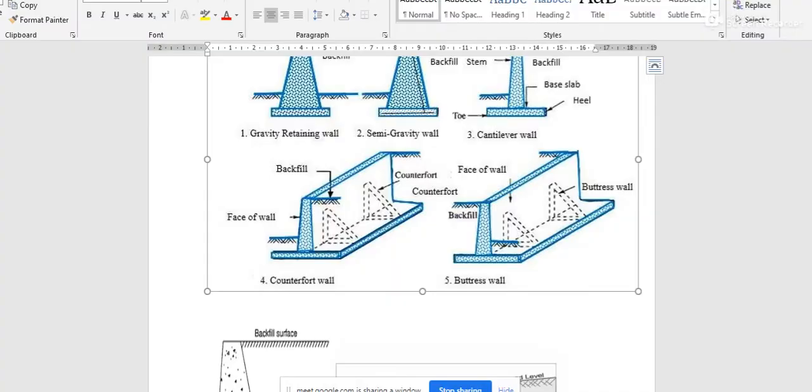In a counterfort wall, yes, these brackets are provided on the side of the backfill. This is the symbol of backfill, and the counterforts, or these triangular brackets, are provided on this side. In a buttressed retaining wall, this is the backfill and the triangular brackets are provided at the opposite side of the backfill.